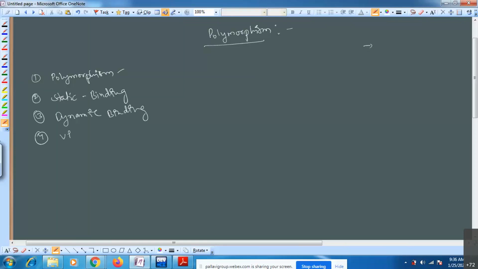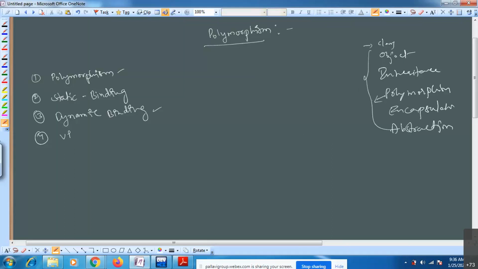Okay, see, we have class, object, inheritance, polymorphism, encapsulation, abstraction. This dynamic binding will come into this particular polymorphism only. Majorly, we have these six as the OOPS features.